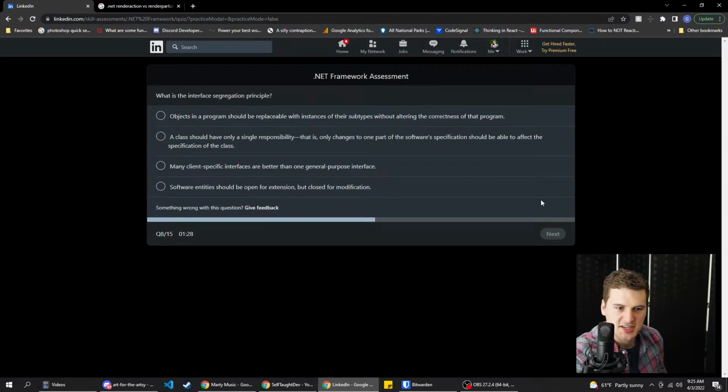This is like one of those Scantron tests where we just don't know anything, so we're just bubbling C down the whole line. What is the interface segregation principle?